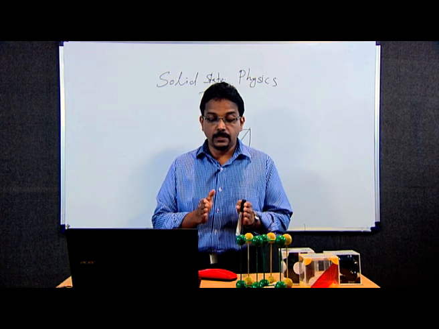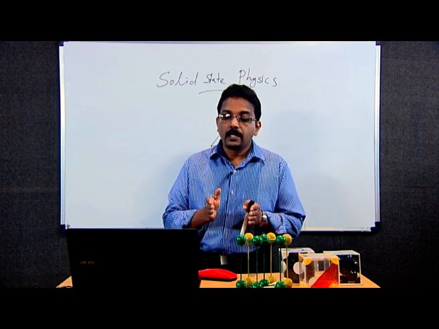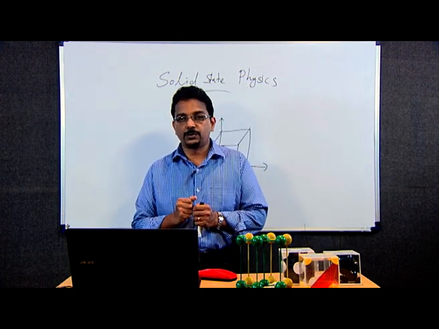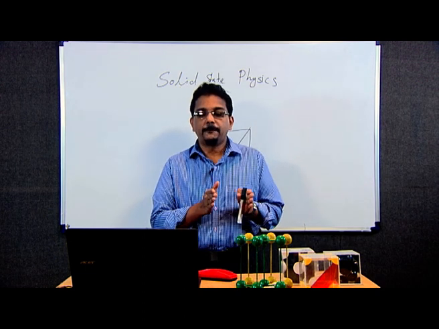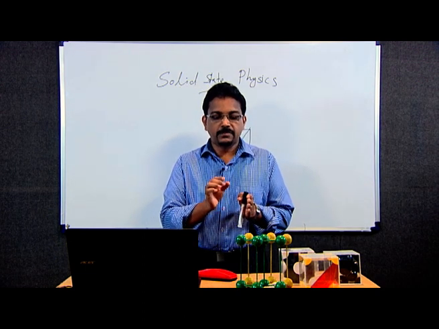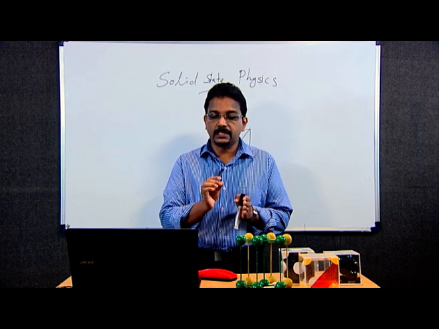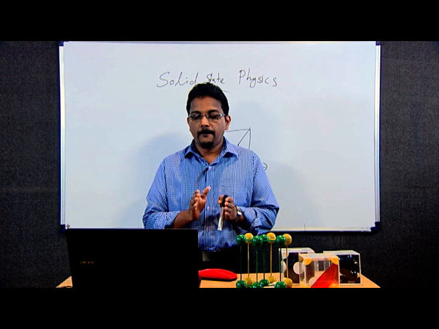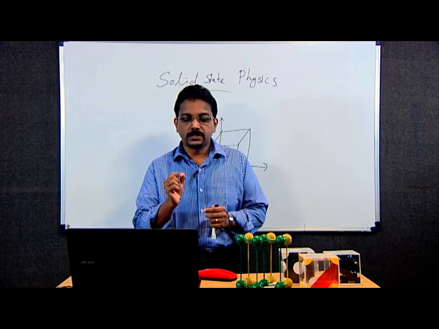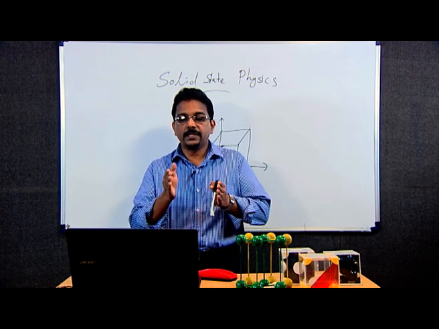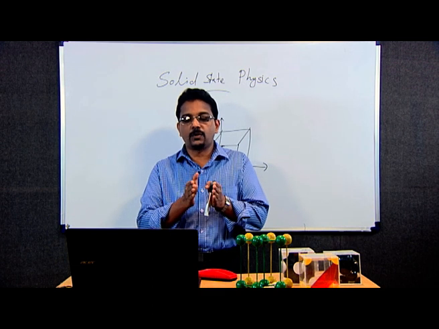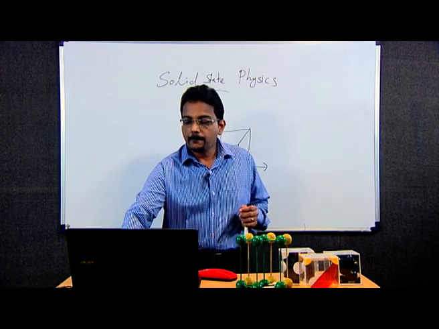A unit cell may be non-primitive also, but in a primitive cell the lattice points are attached in the corners only, whereas in unit cells there may be atoms or groups of atoms attached other than at the corners.